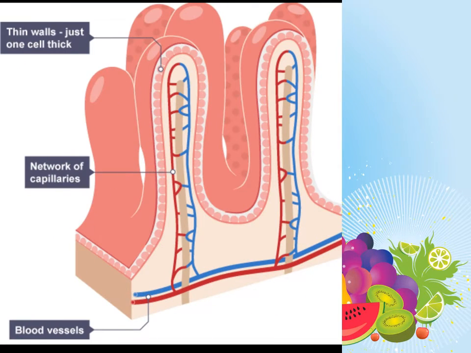As you can see over here, this is a section of the small intestine, a schematic drawing, and you can see that in the small intestine we have projections called villi, and they are made up of only one layer of cells. So they have a thin wall, they have rich blood vessels, as you can see over here, and the small intestine is 7 meters long, so it has a large surface area. This helps to increase the amount of nutrients obtained at the level of the small intestine, which is a particular characteristic of the small intestine and not of any other organ.